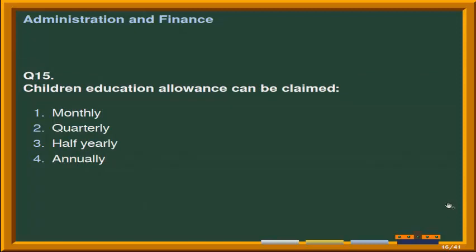Next question is, children education allowance can be claimed. Given options are number 1 monthly, second option is quarterly, third option is half yearly, and the last option is annually. Correct answer is option 4, that is annually. It means children education allowance can be claimed annually.